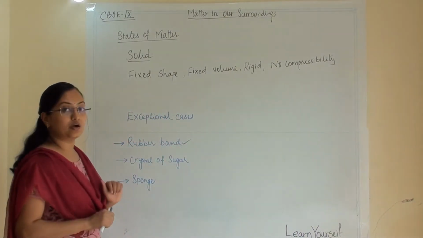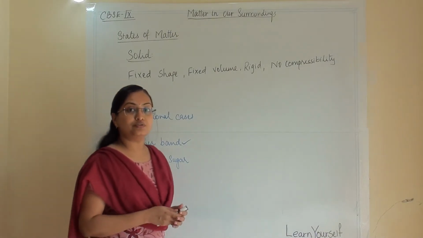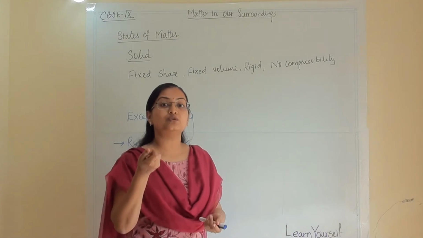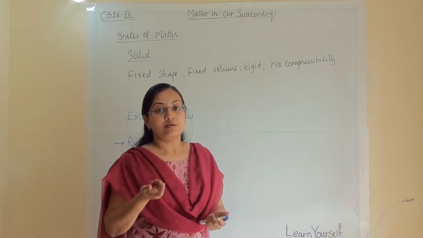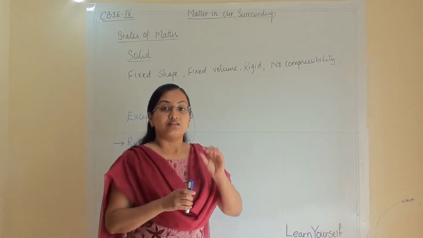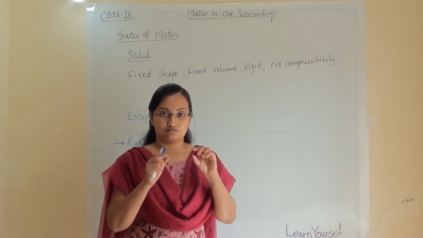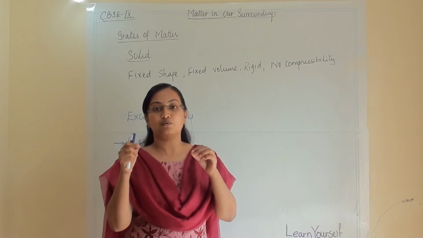Now we are talking about sponge. We all know that whenever we compress a sponge, it will change shape because there are minute holes in the sponge. There is a gap in the sponge.